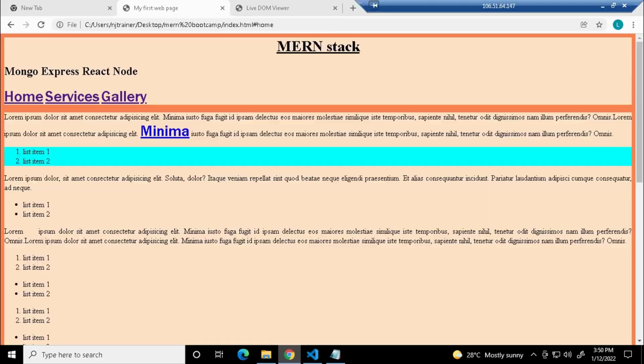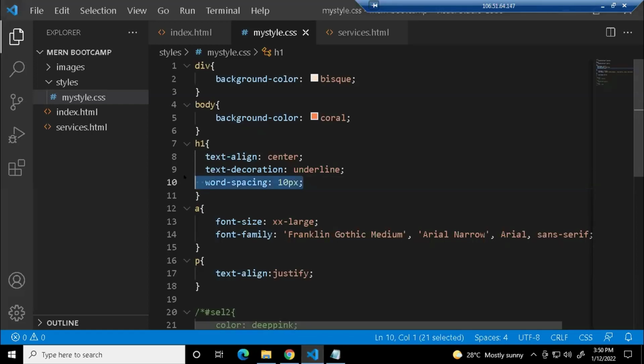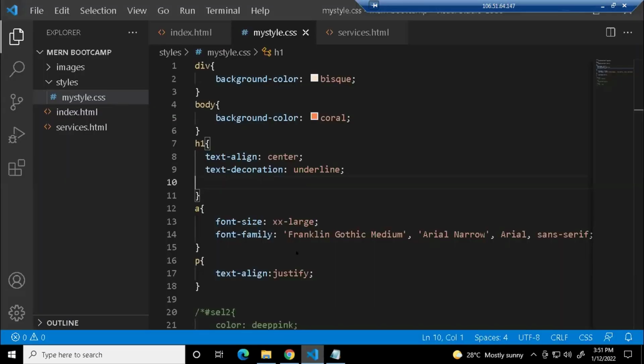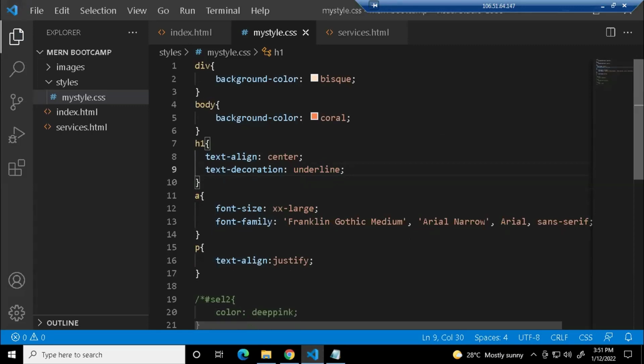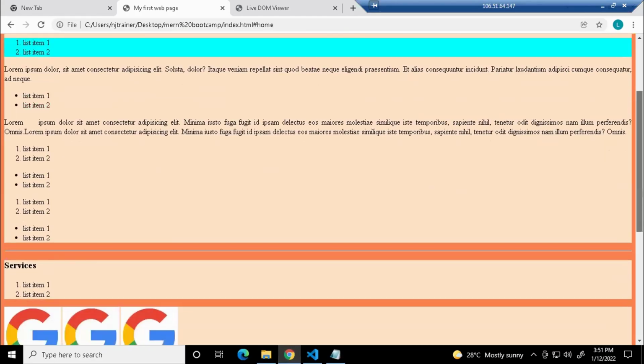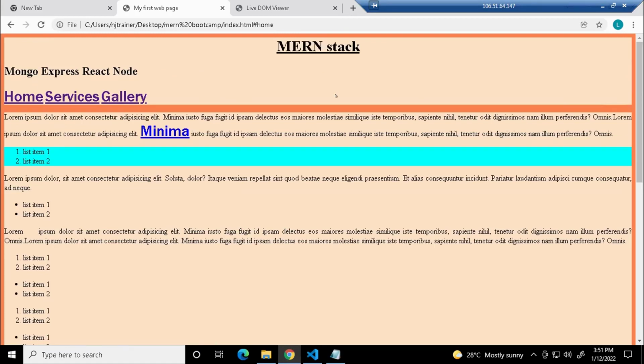Save it. Can you see this one? Where have I applied it? I have applied it for h1. See, for h1, this word and this word are separated with 10 px space. If you're not giving that, it will be different. If I'm giving that, you can see the space is different. Okay, guys, is it clear? So these are some basic properties you have. You can just play around and create all your tags. You can create whatever website you want. You can start creating it.